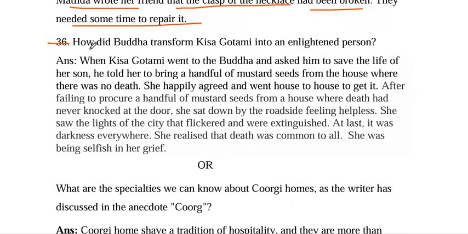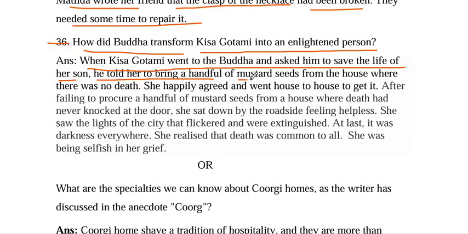Question number 36. How did Buddha transform Kisa Gautami into an enlightened person? When Kisa Gautami went to Buddha and asked him to save the life of her son, he told her to bring a handful of mustard seeds from the house where there was no death. She happily agreed and went from house to house to get it.